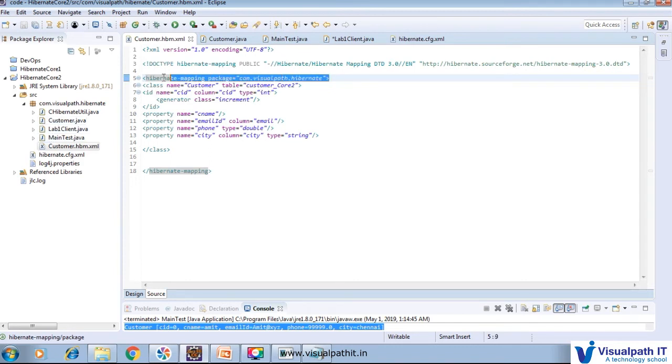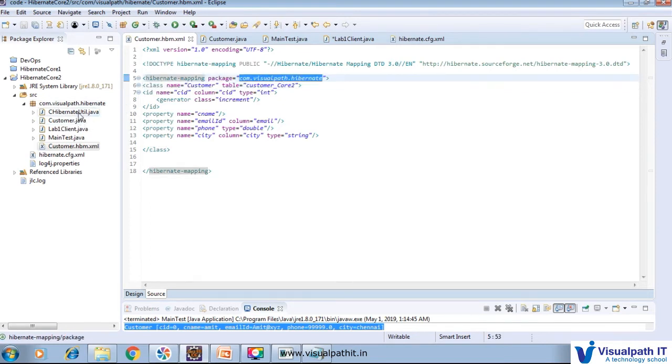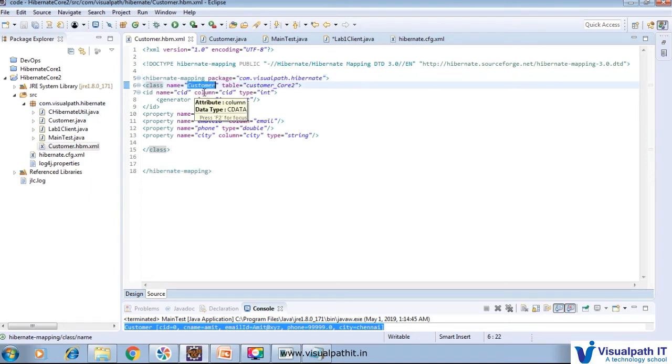After that comes the main customer class. So this information, the package and class related to the particular customer object, is what we are going to map. The package of that class is com.visualpath.hibernate, the name of that class is customer, and then what table we want to create.